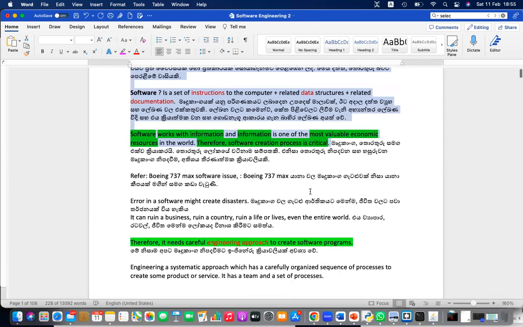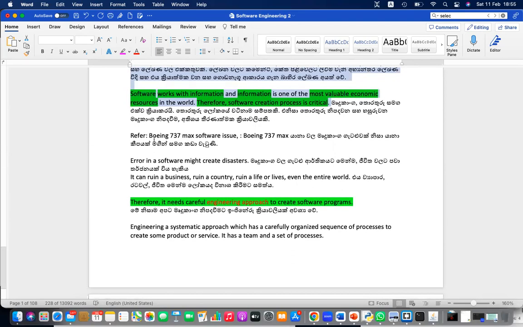Okay, let's write down this part also. No need to write down this Boeing issue and all. But this can be written. Error in a software might create disasters. Right? It can ruin a business, ruin a country, ruin lives and even the entire world. Therefore, it needs careful engineering approach, and engineering is what? It is a systematic approach. Please write down these 4 points. Easy.